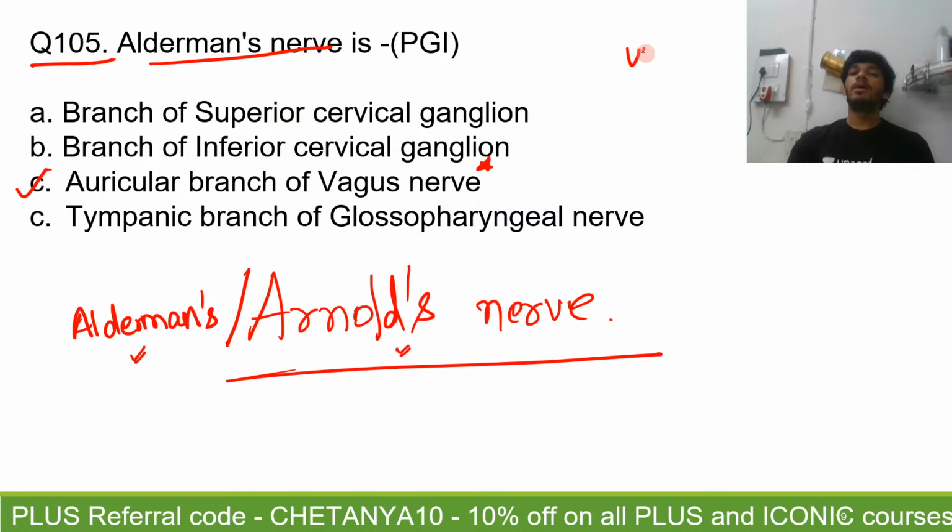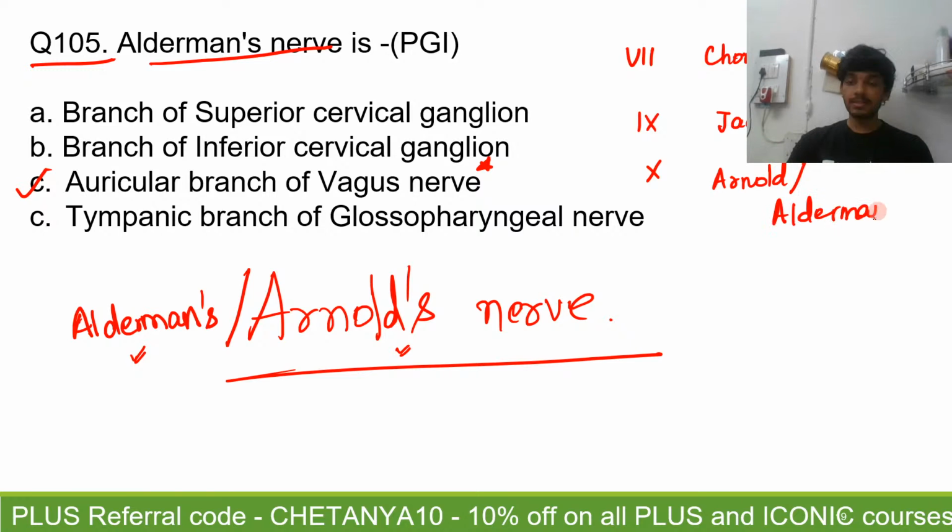So remember, 7th, 9th, and 10th. The 7th has a branch in the ear known as the chorda tympani. The 9th has a branch known as Jacobson's nerve. And for the 10th, you have a branch known as Arnold's or Alderman's nerve. And this nerve's clinical significance is with the ear-cough reflex.